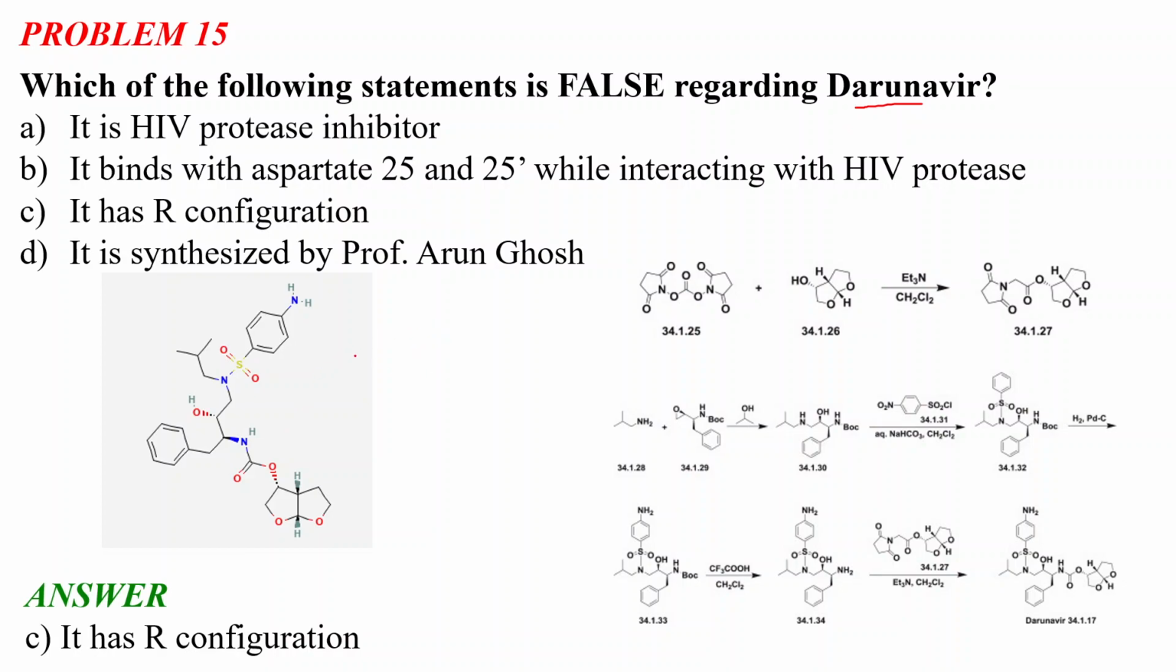It does not have an R configuration, it has an S configuration. And this is the pathway by which the darunavir molecule was synthesized by Professor Ghosh. You don't need to remember the exact pathway of the mechanism, but remember that it is an HIV protease inhibitor. It is very important. Like I said, if it has this kind of vir suffix, it will be an HIV protease inhibitor.